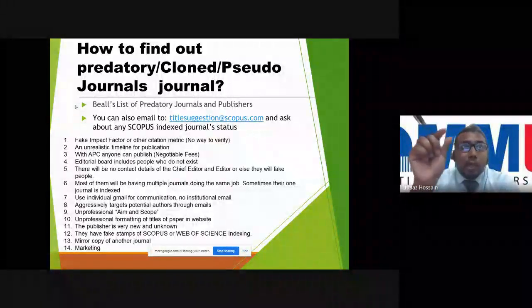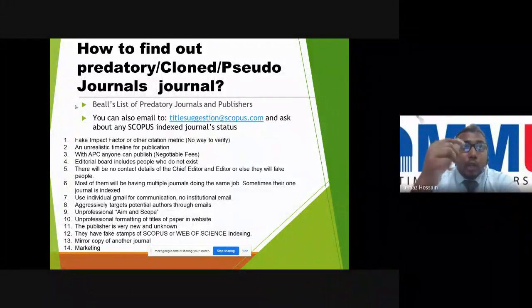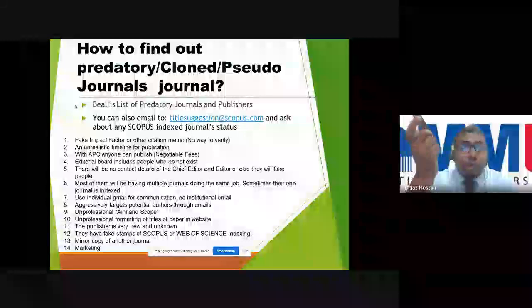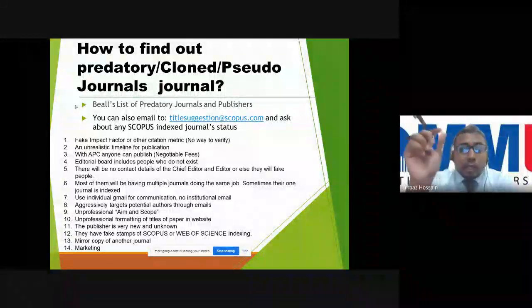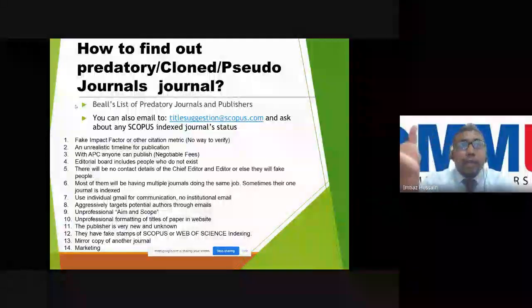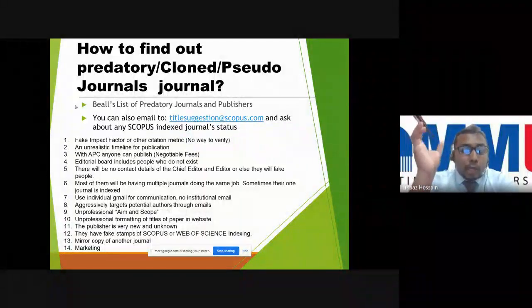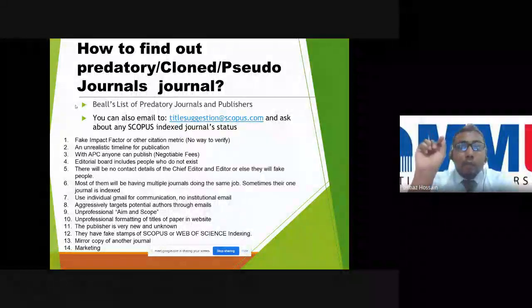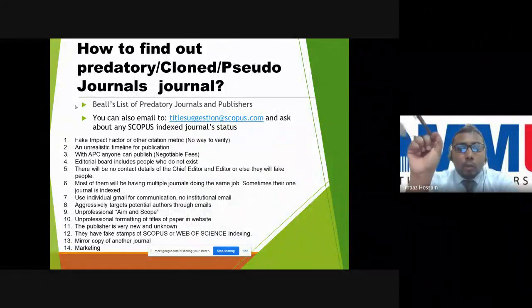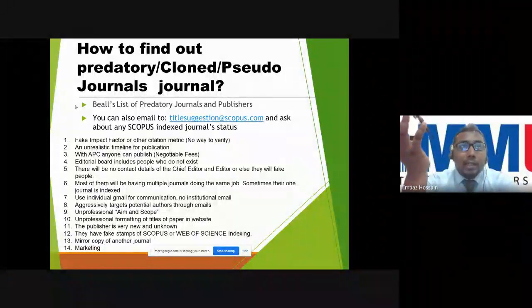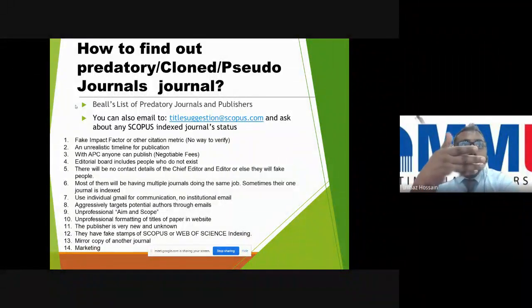You can check the website, and you can also check when the domain was actually created. You can check with the IT guys whether this domain is new or not. Sometimes they keep the same name as the good journals and make a fake website. So we have to be careful about this. Sometimes they use the logo of Scopus and Web of Science. If you click the logo, it goes to another link which does not exist, and sometimes it gives the download PDF only.